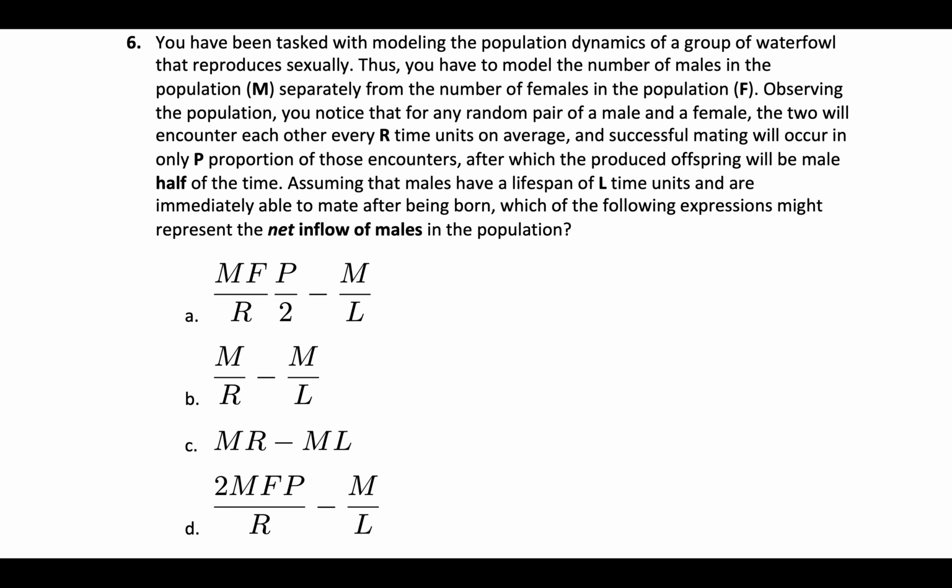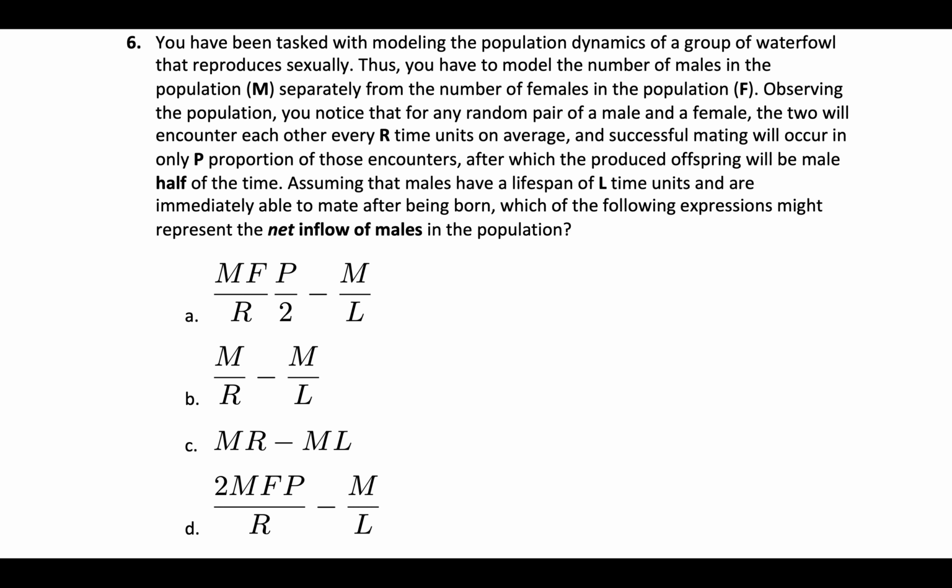Assuming that males have a lifespan of L time units and are immediately able to mate after being born, which of the following expressions might represent the net inflow of males in the population? So we're sort of modeling dM/dt. So we're modeling the flow into the males stock here.